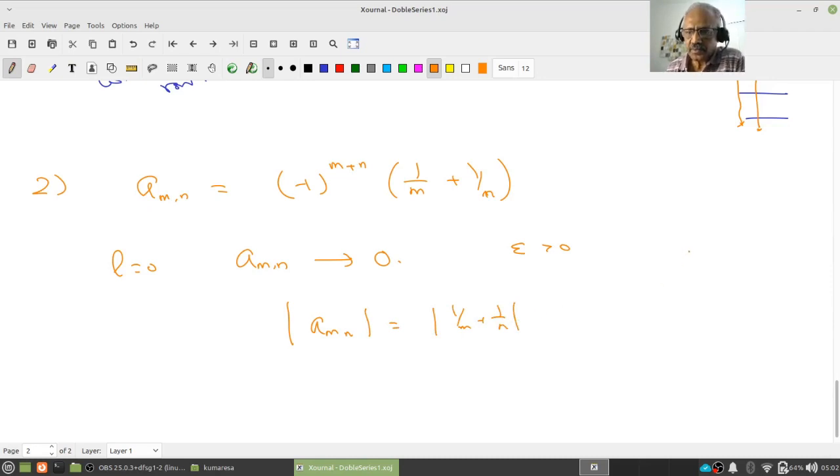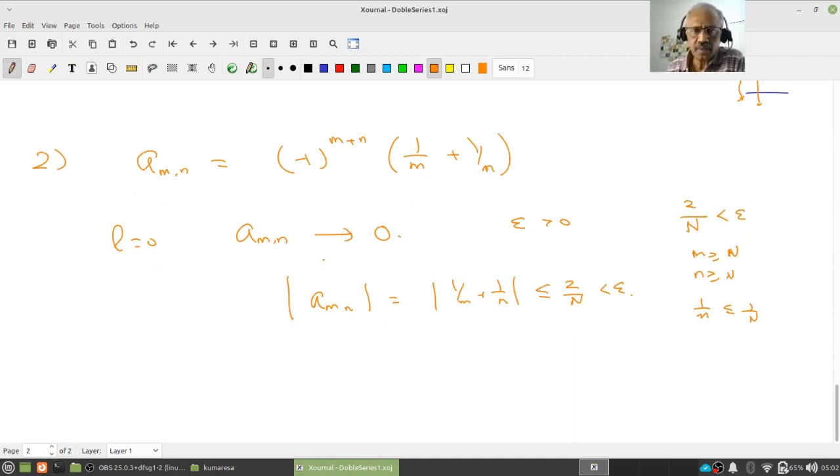Right. So if I choose an N so that 2 by N is less than epsilon, therefore I can choose m greater than or equal to N and n greater than or equal to N, therefore 1 by m is less than or equal to 1 by N, etc. This will be at most 2 by N, but that's less than epsilon, right? Therefore this is convergent. So this double sequence a_mn is convergent.